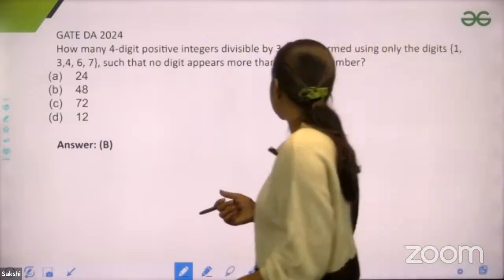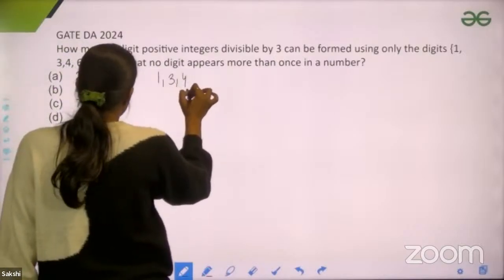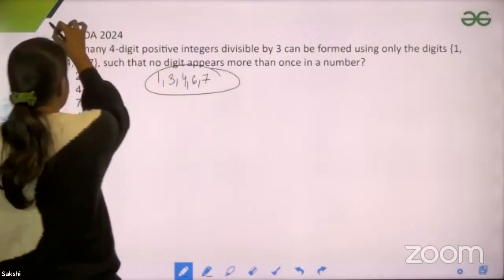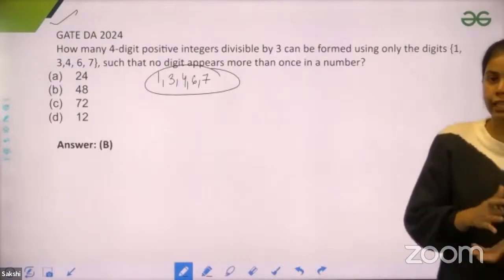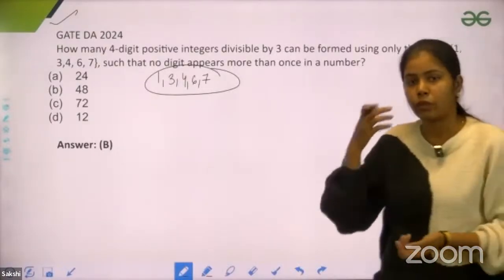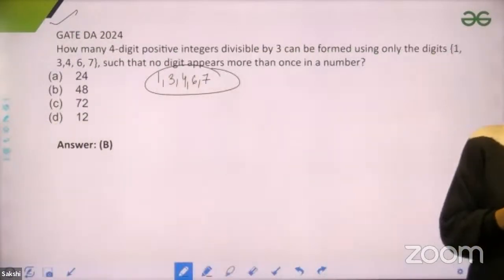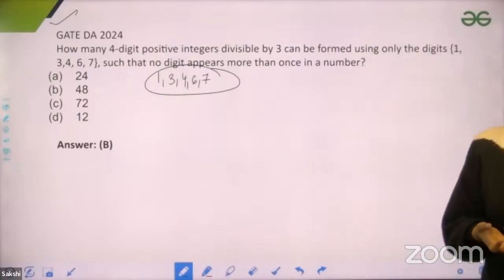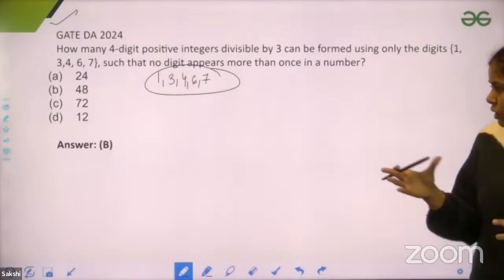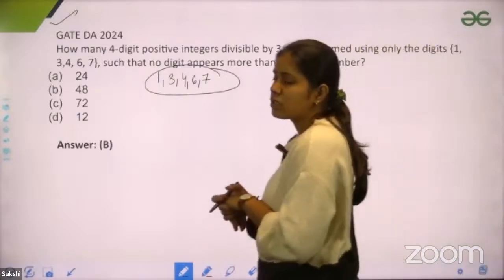So you have to form a 4-digit number, using only the digits 1, 3, 4, 6, 7. Just try to make a combination. This is a question from GATE DA 2024. So try to solve this by yourself. This question they asked in the GATE exam last year, for the exam you are preparing for. So you should be able to solve this question. Just try this one and let me know what combinations you would get, and for each combination, how many numbers you would get.